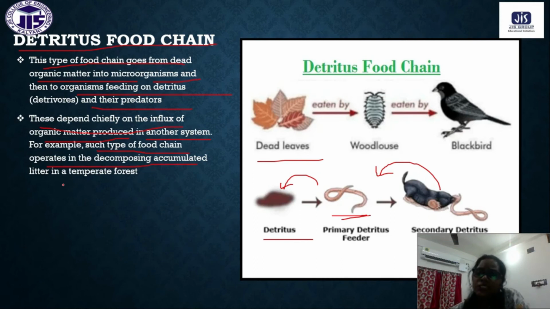Okay, so these are the differences between grazing and detritus food chain. That is, the one is starting from the producer and another one is starting from the dead organic matter.